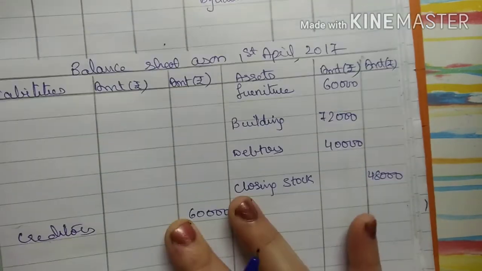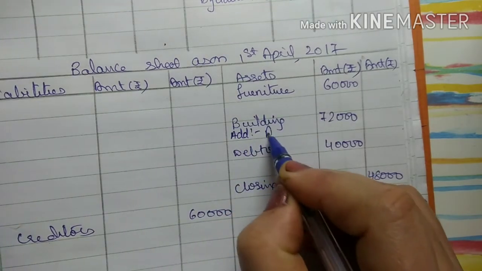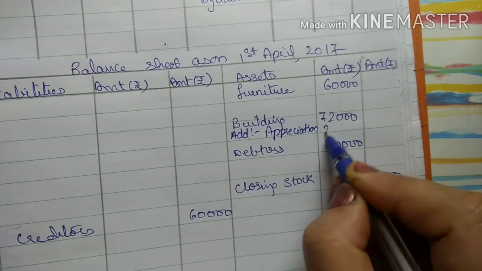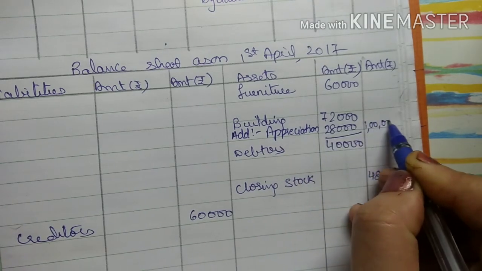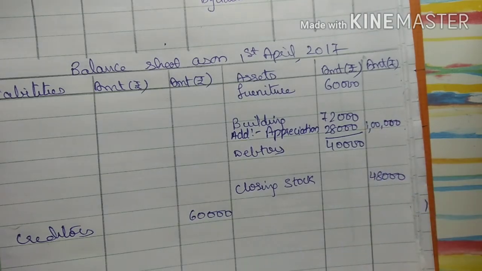Second effect, in my balance sheet, it's an asset, add appreciation 28,000, outer column 1 lakh. Okay, so this is the value they have revalued for building.